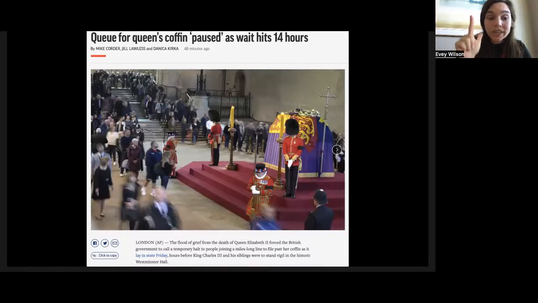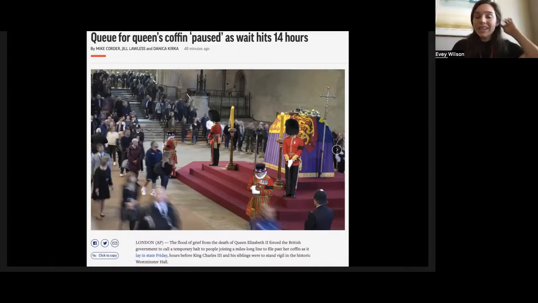They had to call a temporary halt to people joining the line for the coffin. When? On Friday. Where? At Westminster Hall. Why? Why was it such a big issue? Because there's a flood of grief after the death of Queen Elizabeth. All of that information is all the way at the top.